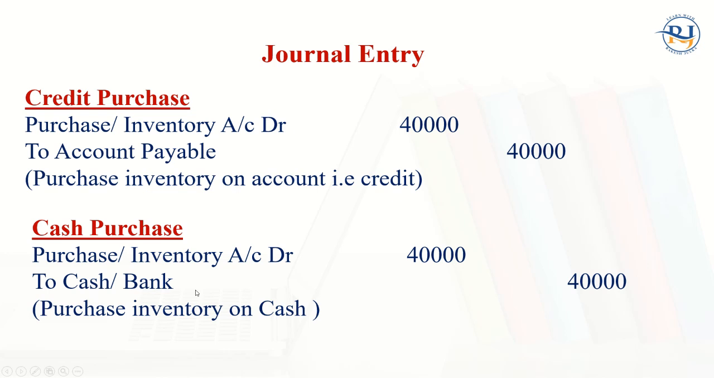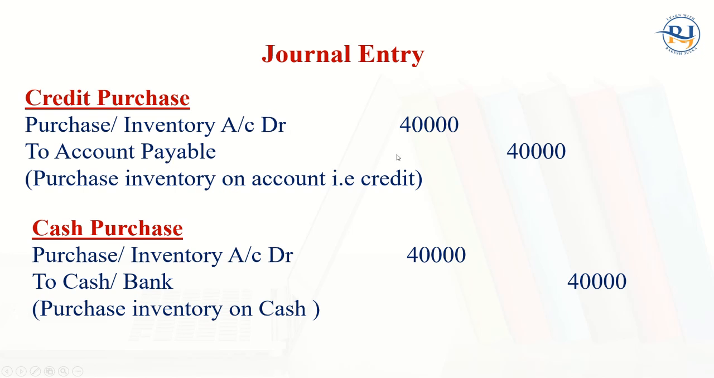Now, start with a journal entry. It's very important. We as a business purchase some goods. When we purchase some goods, we always do entry. The purchase or inventory account debit, $40,000 for example, and account payable, 40,000. So this is account payable only in case when we have purchased on credit.